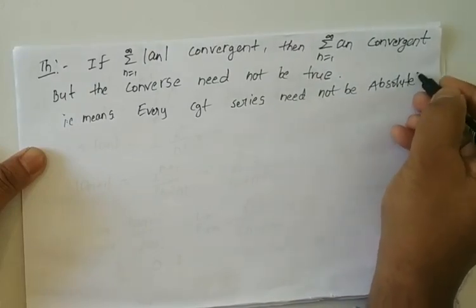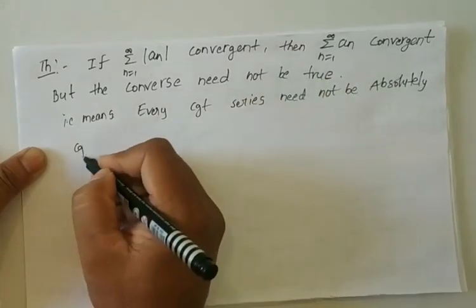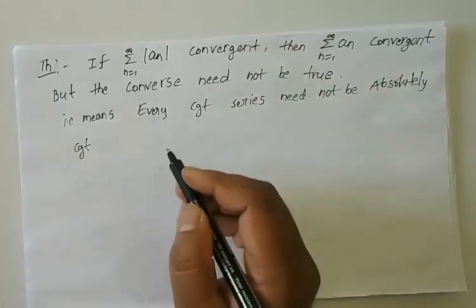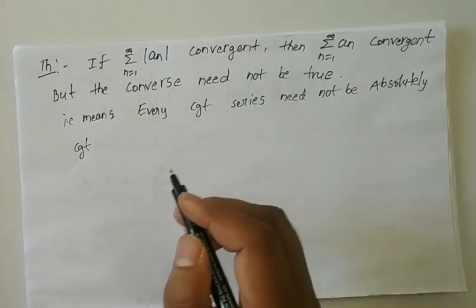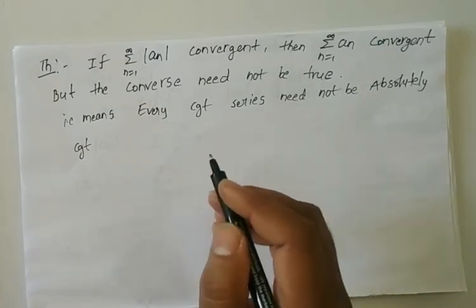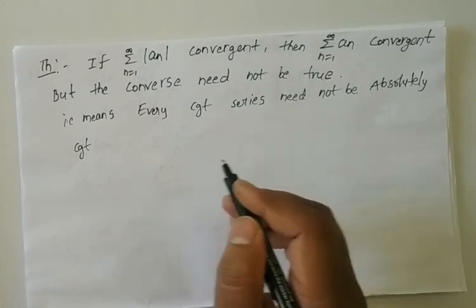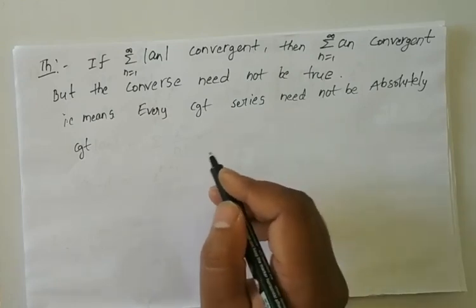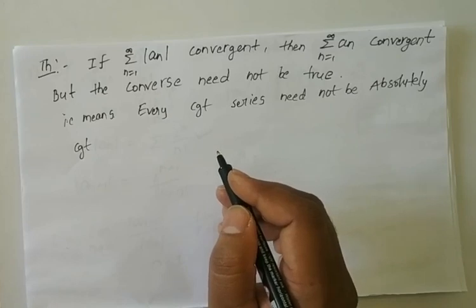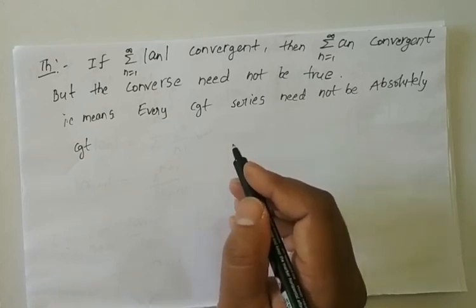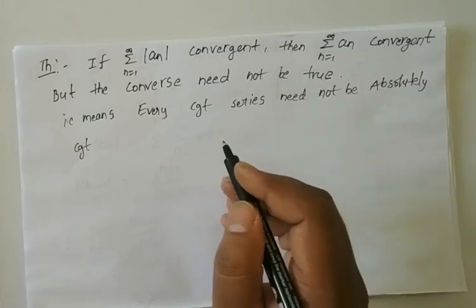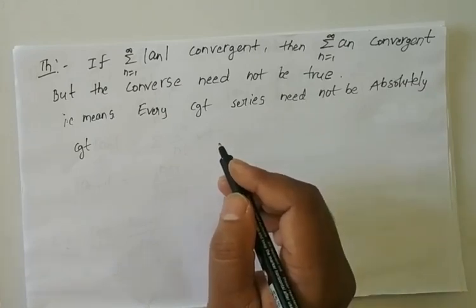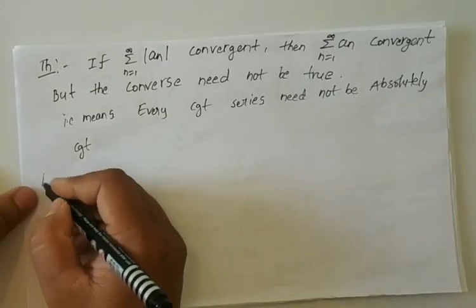Remember that point, students. Every absolutely convergent series is convergent, but every convergent series need not be absolutely convergent. Now let us see one example.